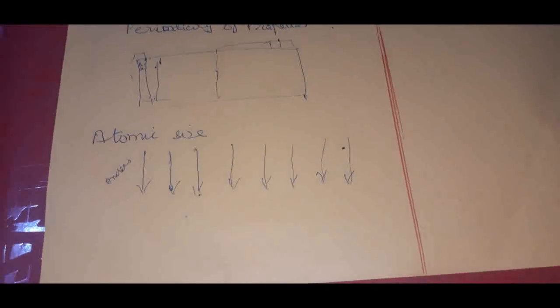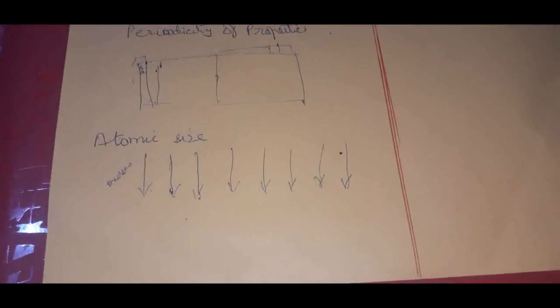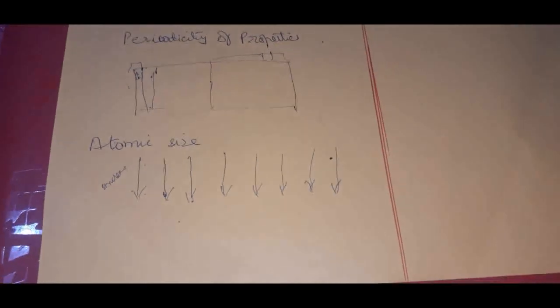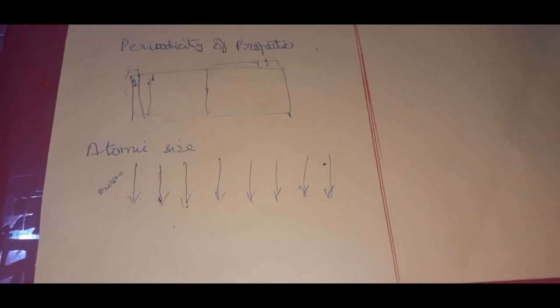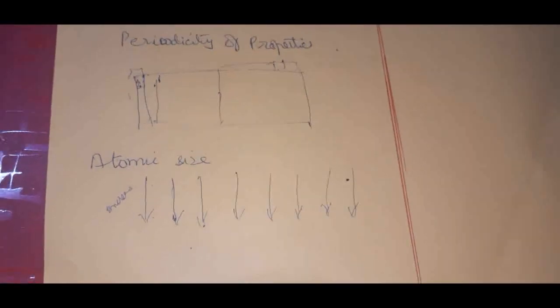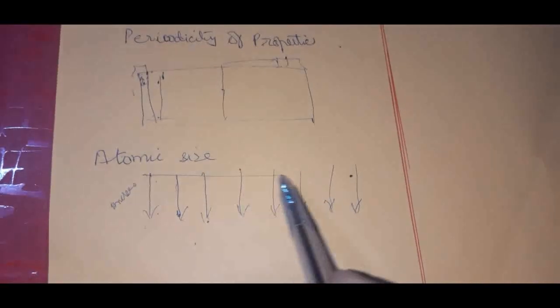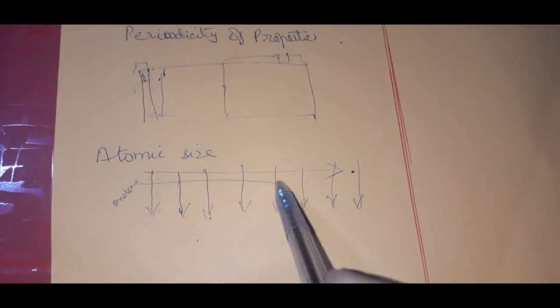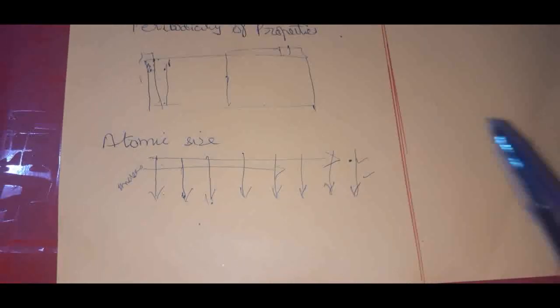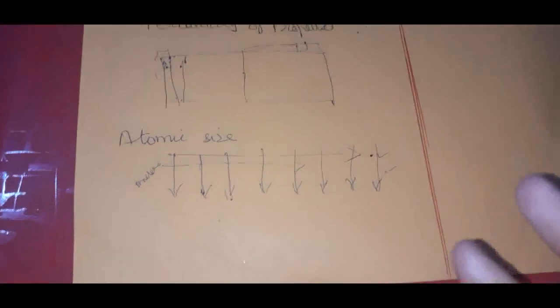So whenever a property is repeated after an interval, we call it periodicity of that property. These properties can be repeated in a group from top to bottom, and they can be repeated in a period from left to right too. Okay, so our first topic is atomic size.